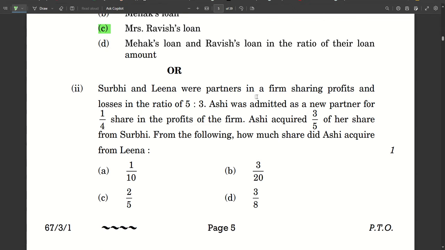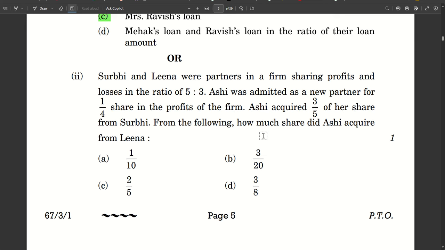Surbhi and Leena were partners in a firm sharing profits and losses in the ratio 5:3. Ashi was admitted as a new partner for 1/4 share in the profits of the firm. Ashi acquired 3/5 of her share from Surbhi. From the following, how much share did Ashi acquire from Leena? There is a very easy and quick way of doing this. Ashi acquired 3/5 of her share from Surbhi. That means 2/5 of her share she acquired from Leena.